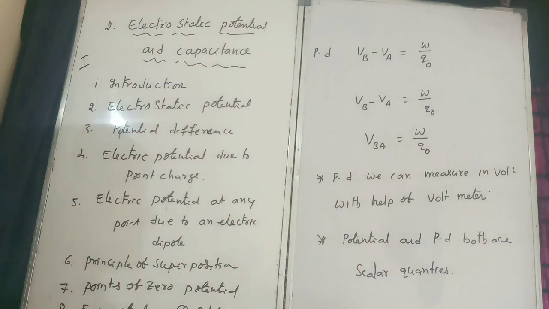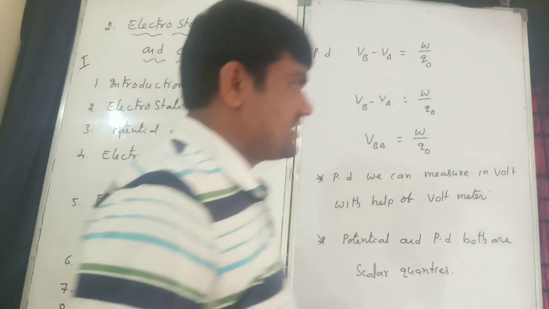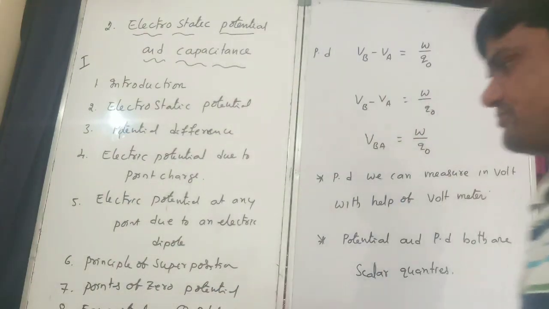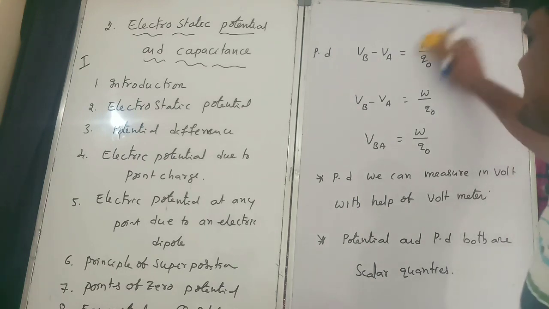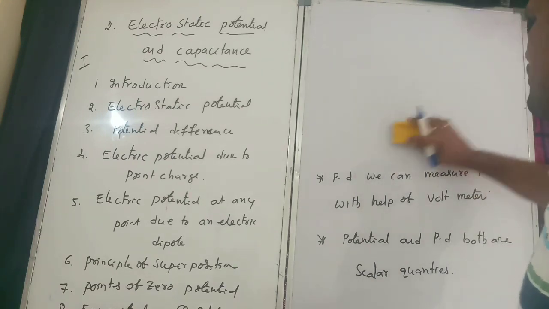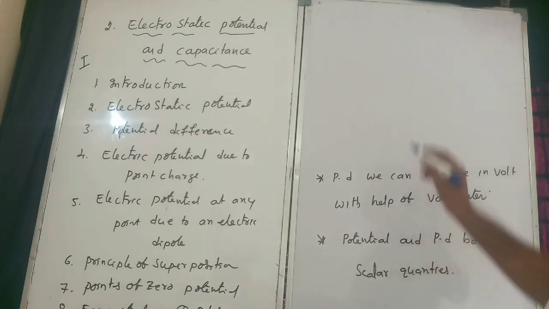Both are scalar quantities. The SI unit is volt. Then what is the dimensional formula?